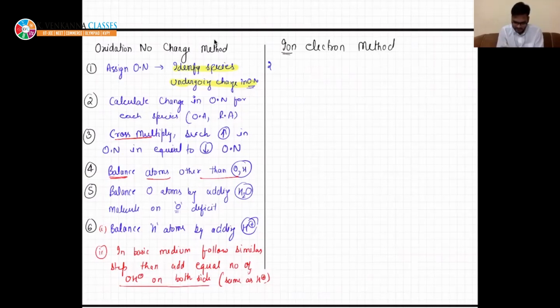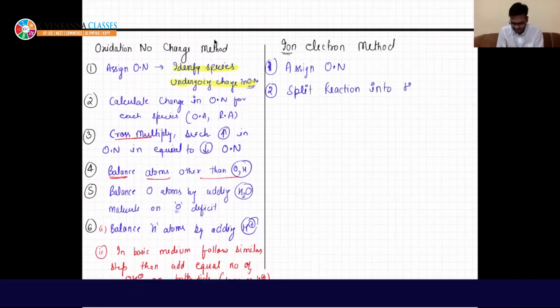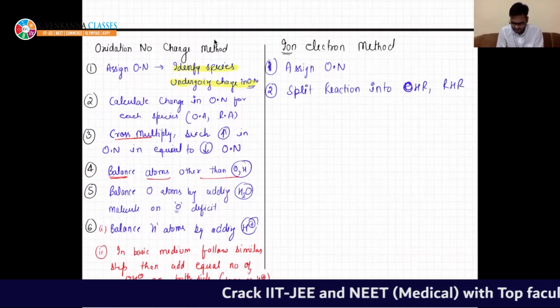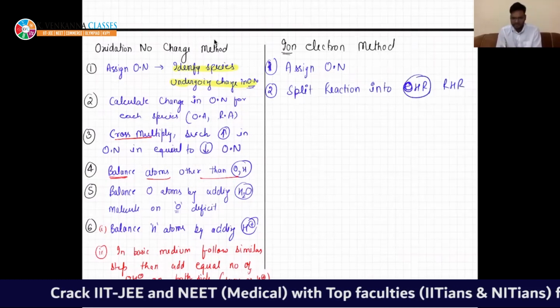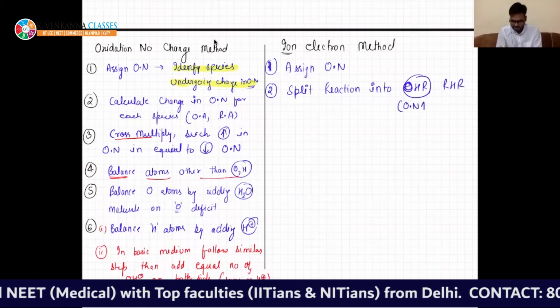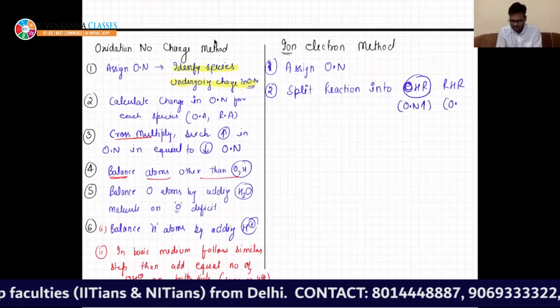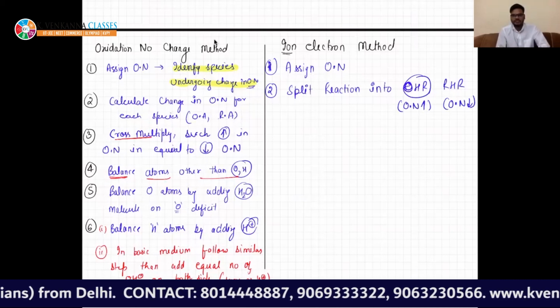First step is simple: assign oxidation number. Second is split the reaction into oxidation half reaction and reduction half reaction, right? Oxidation half reaction is in which oxidation number is increasing, and reduction half is in which oxidation number is decreasing. This is how you need to split it.